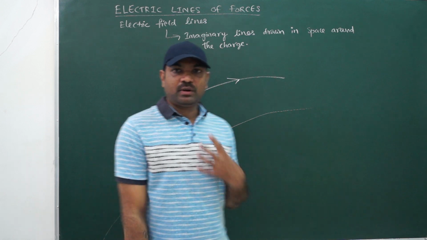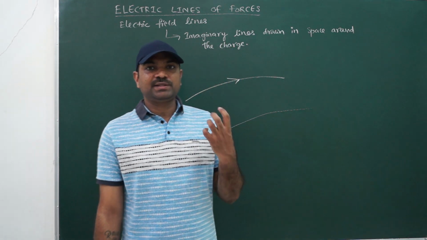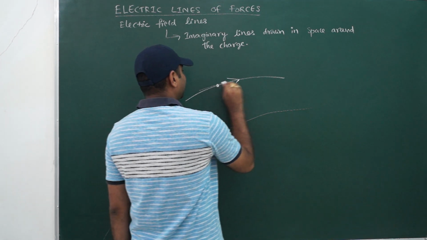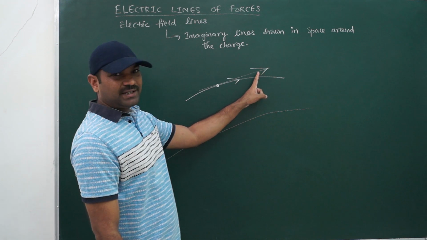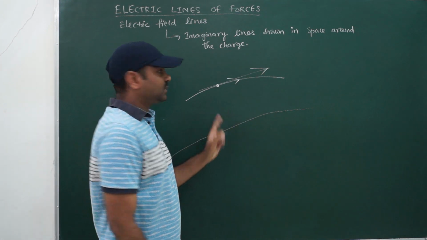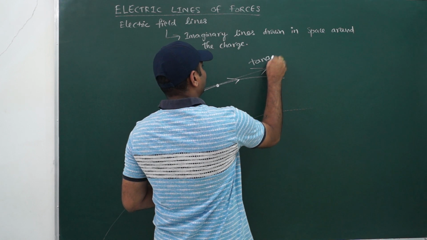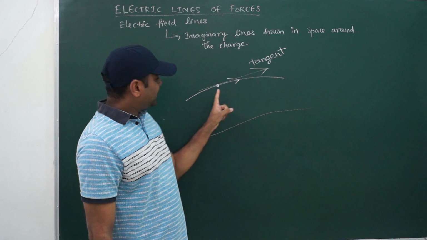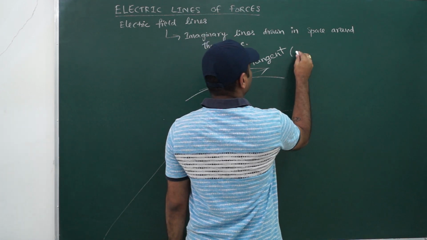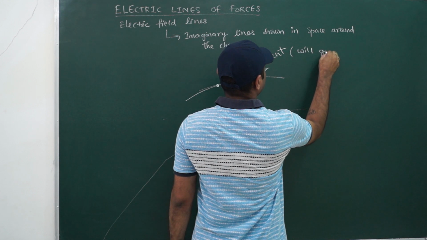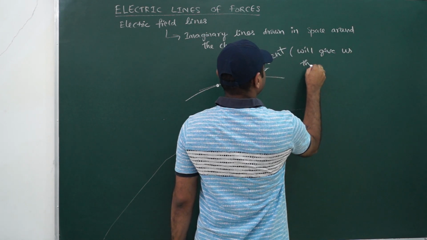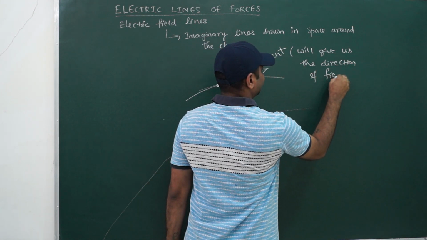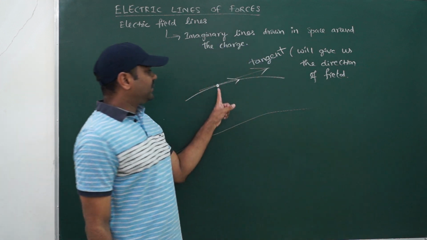While drawing the field line, one has to keep in mind that at any point of the field line, if I draw a tangent, see this is the tangent I am drawing, then the tangent will give us the direction of the electric field at this point.